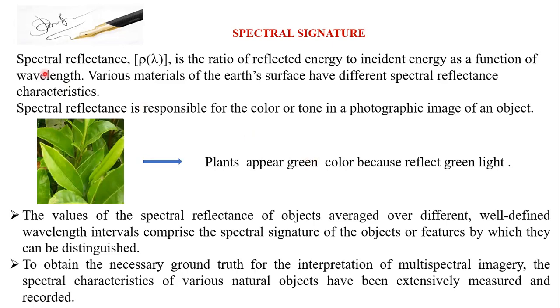See, read this first line. Spectral reflectance is the ratio of reflected energy to the incident energy as a function of wavelength. That particular character of the reflectance is called the spectral signature. Just now I said plants appear green because they reflect green light. So that is the characteristic of the plant, its spectral signature. But if you compare this coffee, this tea crop, with banana, it will have one type of spectral signature. Paddy will have another type of spectral signature. That is called the spectral signature, students.